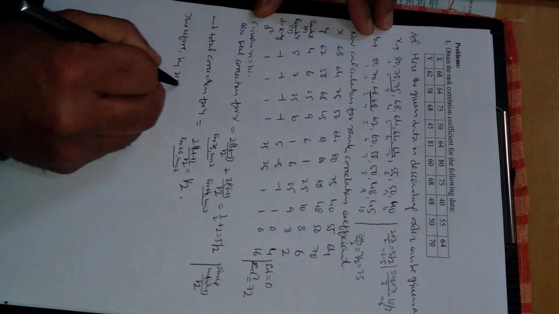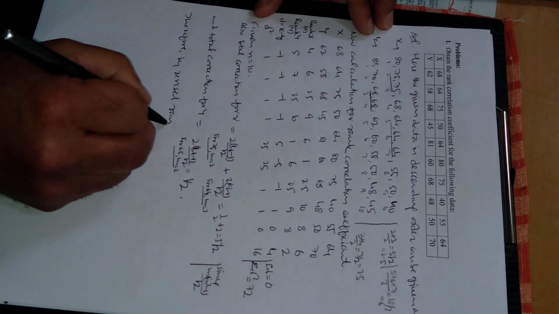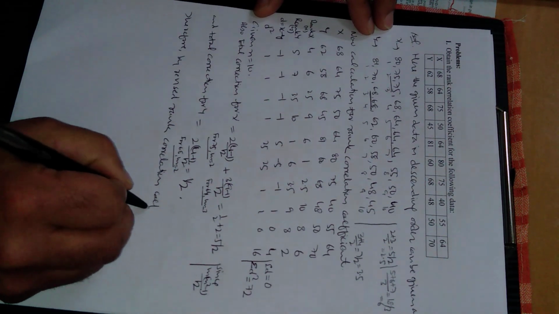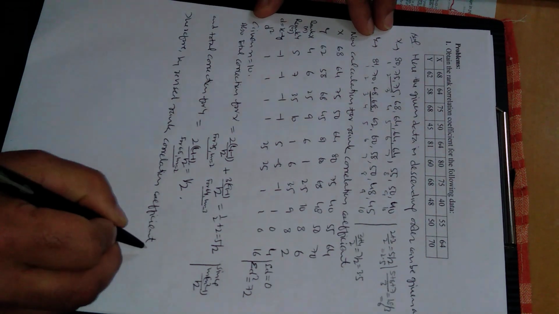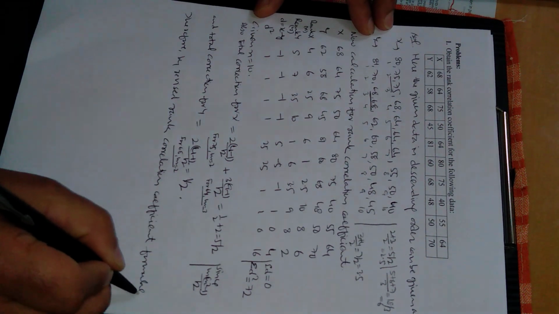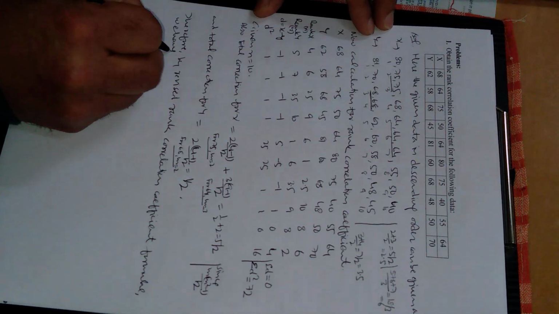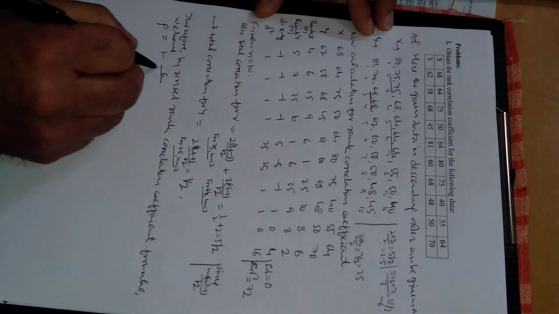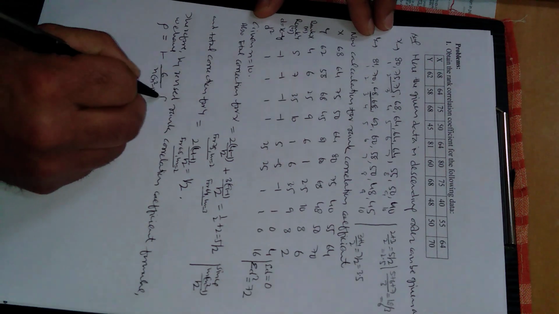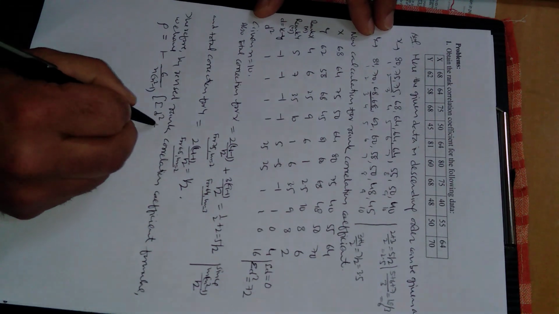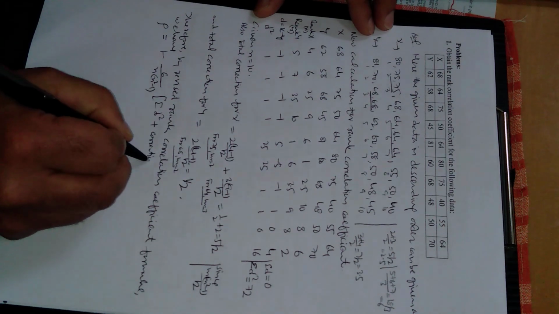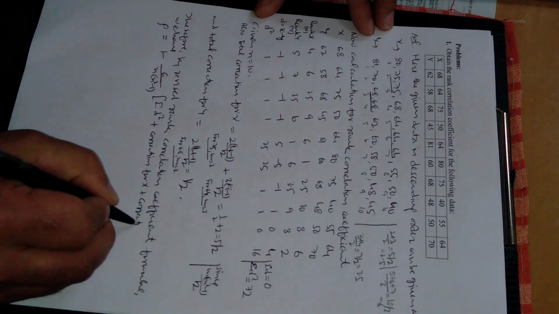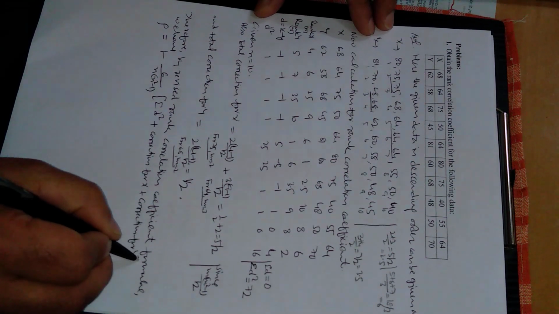Therefore, the revised rank correlation coefficient formula we have: rho is equal to 1 minus 6 upon n square minus 1, bracket start, first of all summation d square plus correction for x plus correction for y, bracket close.